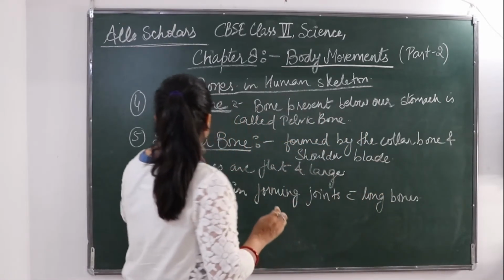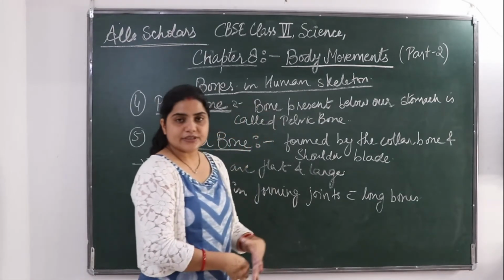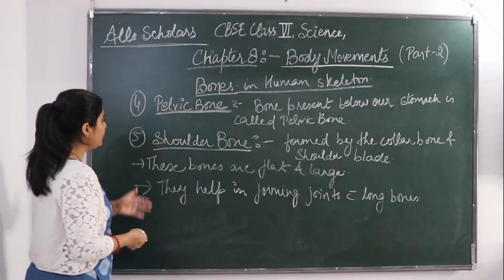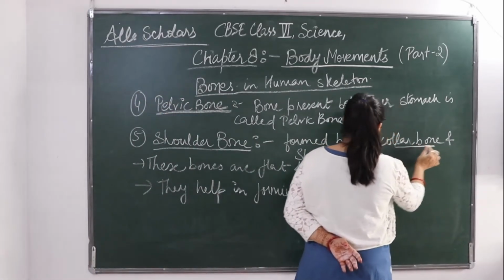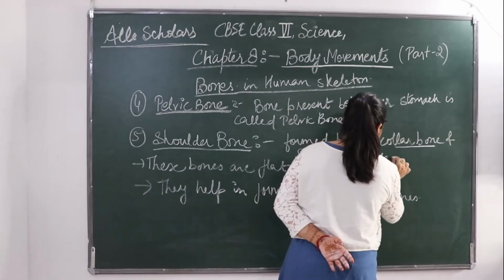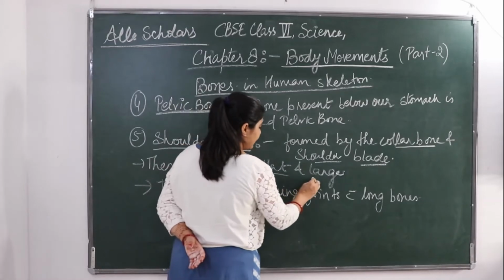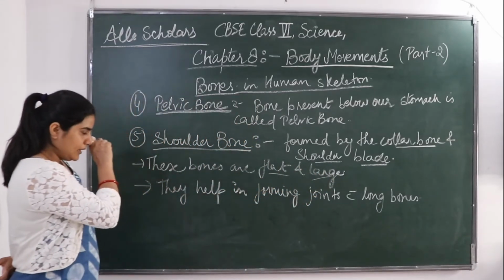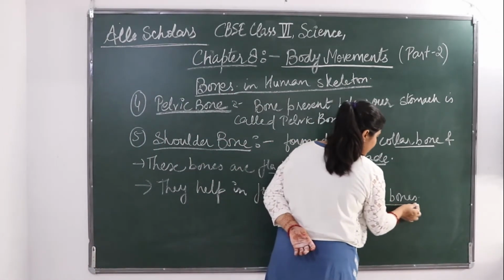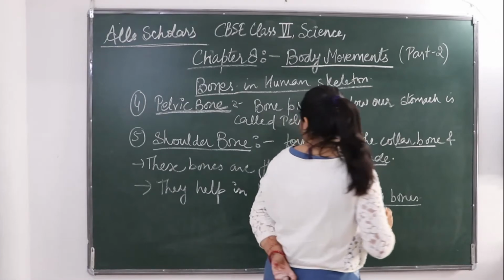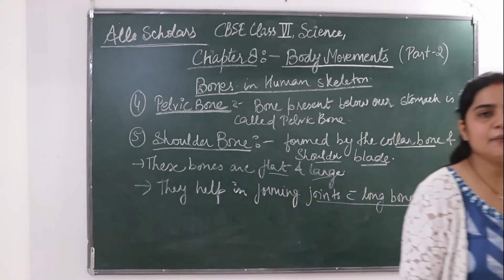Okay. So the pelvic bone is the portion that is present below our stomach. The shoulder bone is formed by two bones, the collarbone and the shoulder blade. These bones are flat and large. They help in forming joints with long bones. So this was about the pelvic bone and shoulder bone. Next we will study about hip bones.